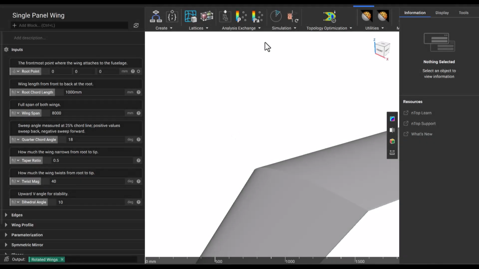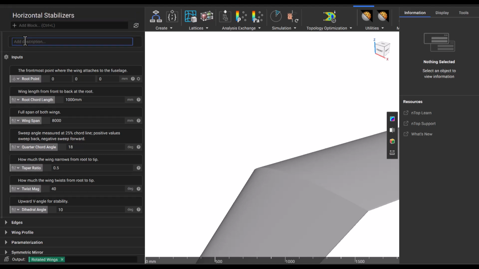Since our horizontal stabilizers closely represent the single panel wing that we created in a previous lesson, we can use that wing custom block as a starting point. We'll open that block and begin by adjusting our title, notebook description, and input descriptions to better represent horizontal stabilizers. We'll rename the block, add a description, and adjust our inputs.